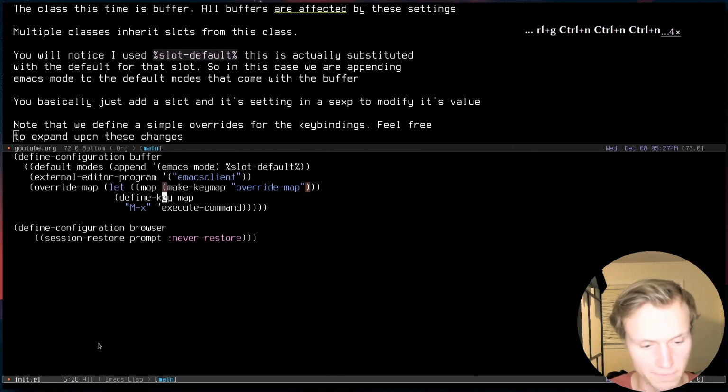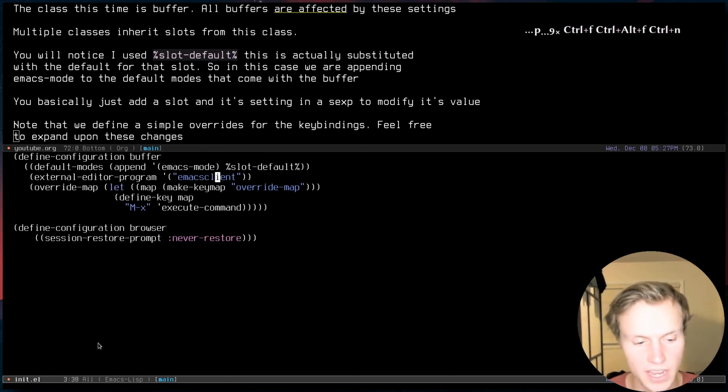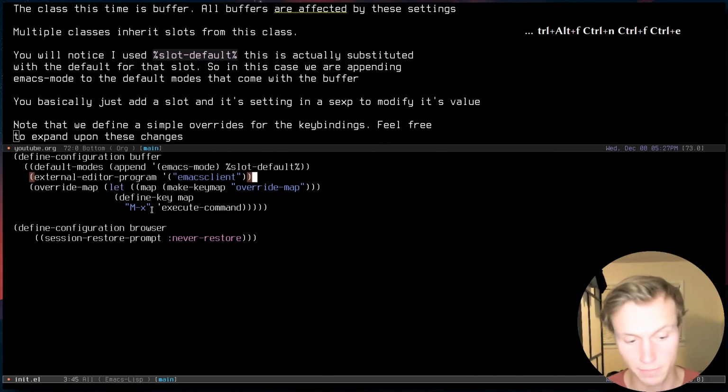Now, one of the kinds of buffers is a browser. So the browser itself will inherit a lot of these different configuration things that we have done. Now a browser will also have Emacs mode always enabled. It will have the external editor program set to Emacs client, and meta X or Alt X will be available in every kind of buffer. So this will also be available in the browser.